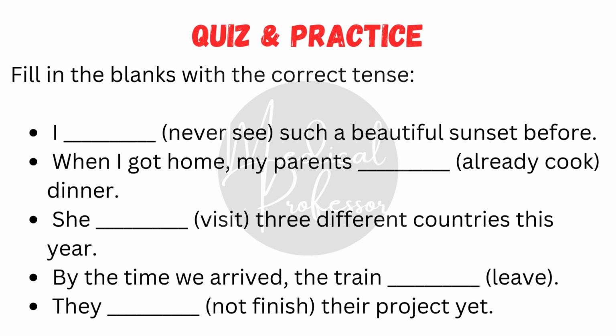All right. Now it's time to test your understanding with a short quiz. Fill in the blanks with the correct tense, either present perfect or past perfect. Let's try. Number one, I dash such a beautiful sunset before. Number two, when I got home, my parents dash dinner. Number three, she dash three different countries this year. Number four, by the time we arrived, the train dash. Number five, they dash their project yet.